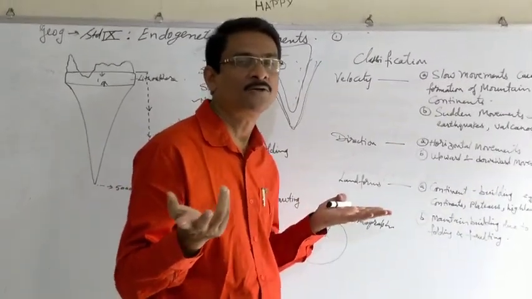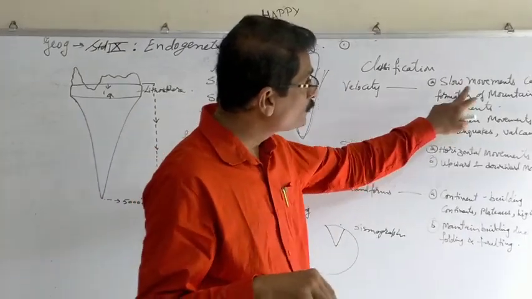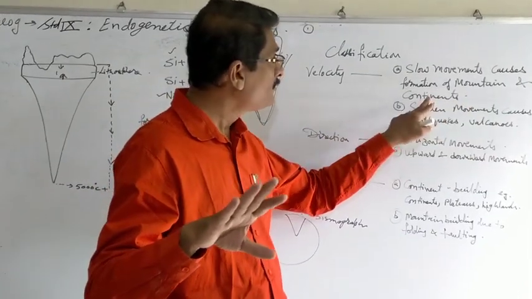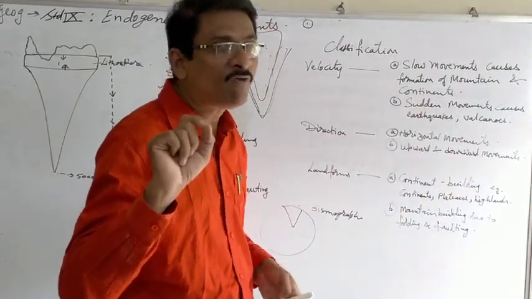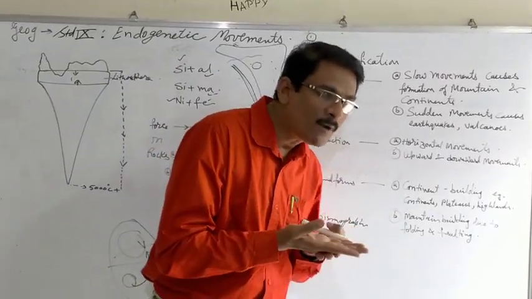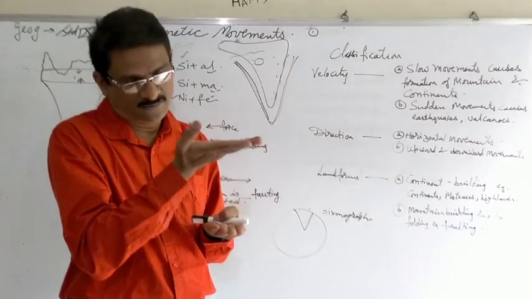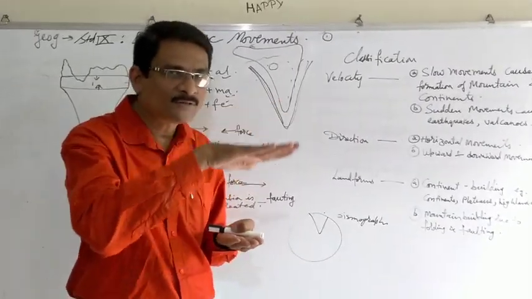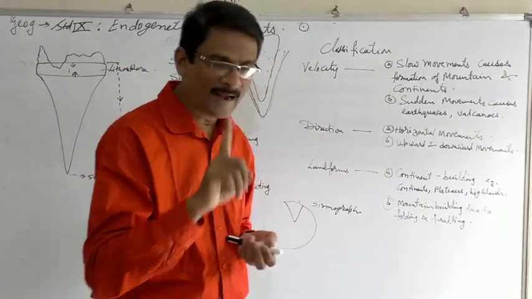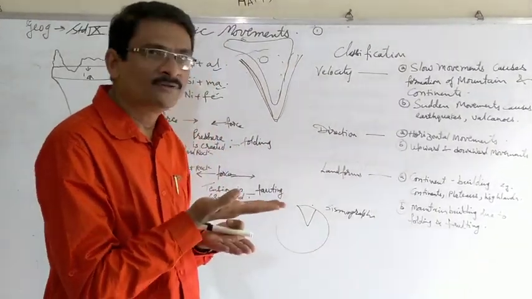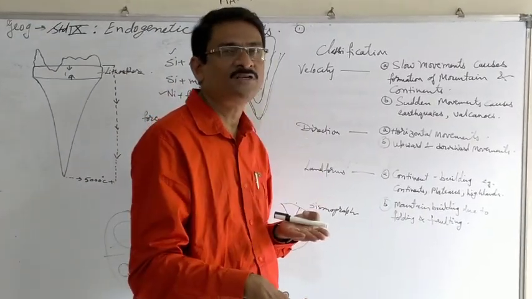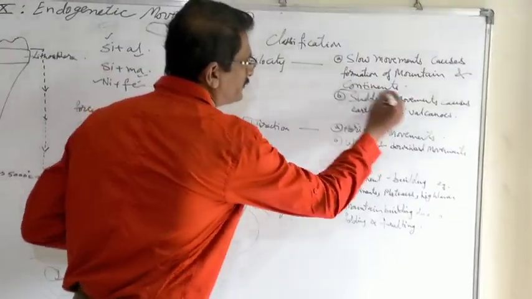Second, because of the slow movements, once the mountains are created, we can understand it. But the creation of the continent also takes place. What is continent? Continent is that land which once comes above the sea water table level never gets submerged into the sea water again. Keep this in mind. The land that comes above the sea water table level and never again gets submerged into the sea water is said to be continent.